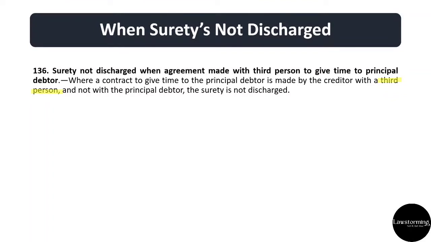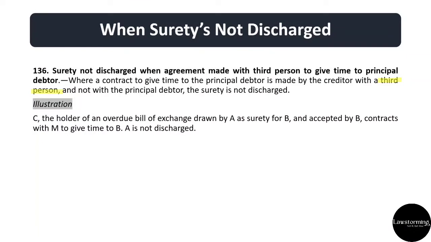तो हमने इसके पहले वाले सेक्शन में under section 135 we saw कि अगर creditor makes a contract with principal debtor and gives him time, उस सिनेरियो में surety is discharged. But under 136, अगर creditor makes a contract with a third person, he comes in agreement with a third person, then in that scenario and thereby gives time to the principal debtor, तो उस केस में surety is not discharged.